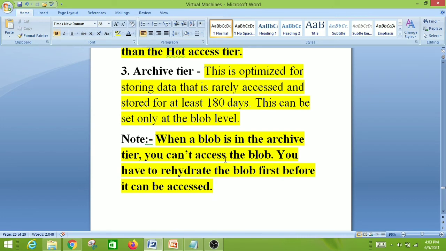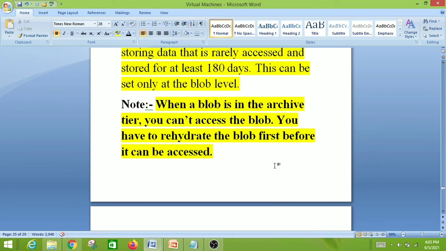So this is one important point which is frequently asked in the AZ-900 exam, and I got one question from this session, that is this one: how to access the archive tier data. That is, we have to rehydrate the blob first before it can be accessed. So we have to stress on this point as well.